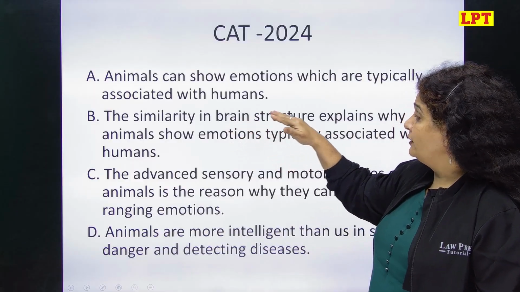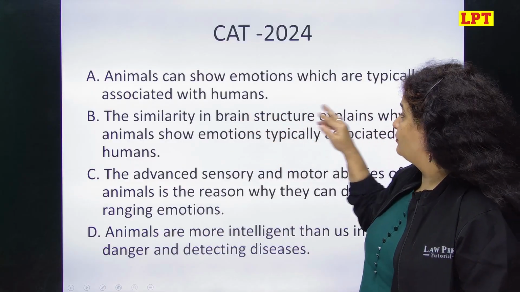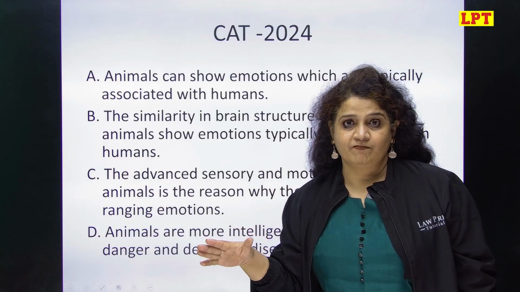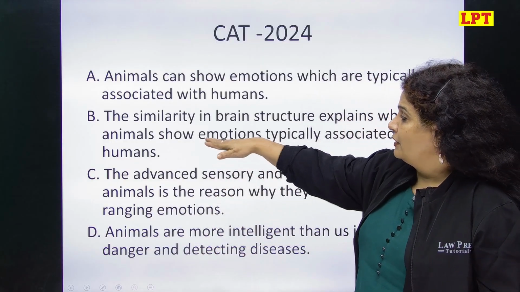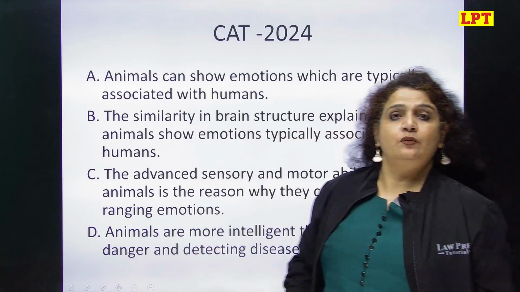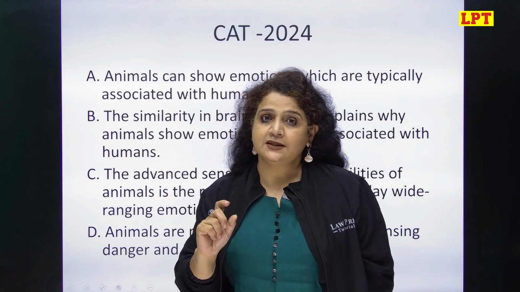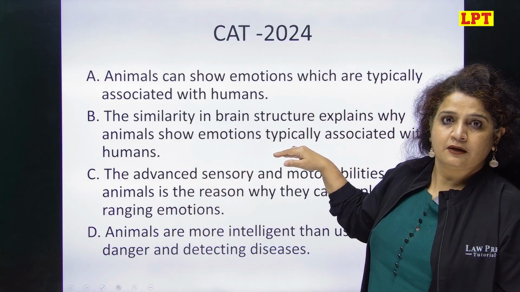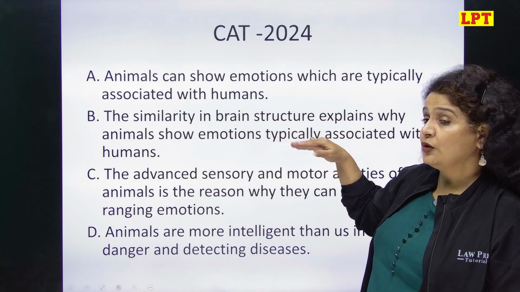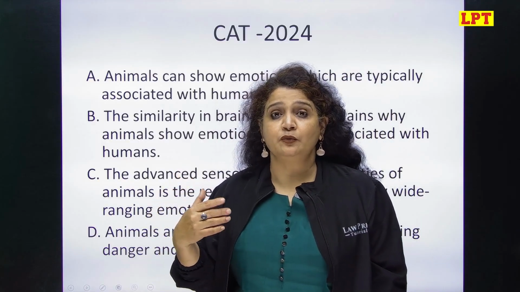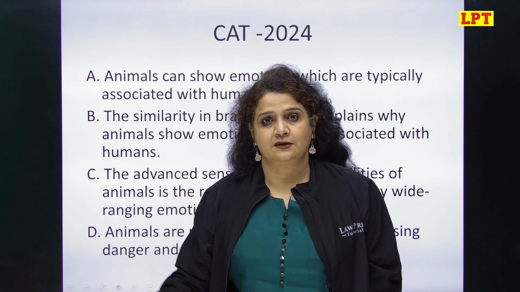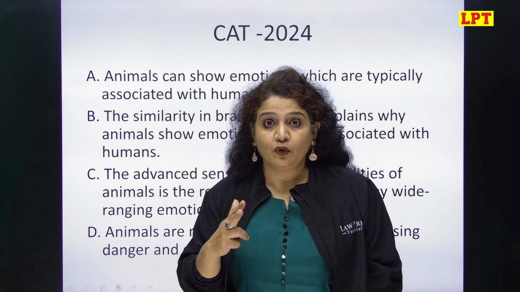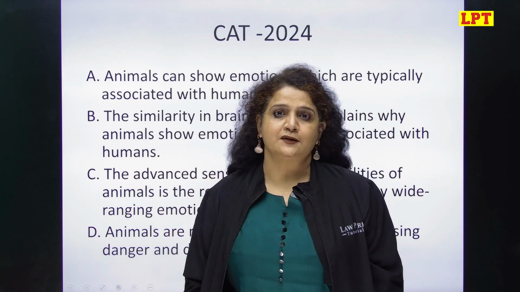Now here, the similarity in brain structure explains why animals show emotion. Why? Because the author at the end told because, right? And that's the reason animals show emotion typically associated with humans. Motor ability, sensory ability, and emotion. Everything is captured in this option because it talks about all the abilities that the author has put forward that animals possess. So B captures both the ideas, and that is why B is your answer.